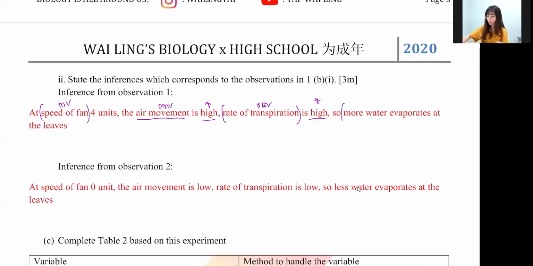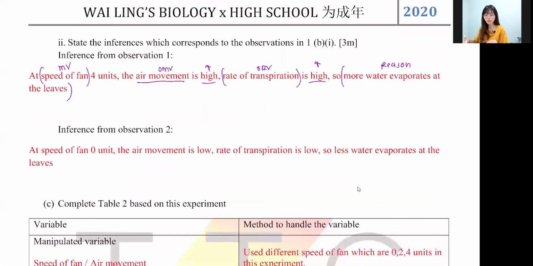Very simple, a very simple way of understanding, right? Just remember this one. If you want to dry your shirt, you put it under the fan or you put it inside a box, which dries faster? Of course, under the fan, because the air movement is higher. Of course it will be better, so more water will be evaporated.